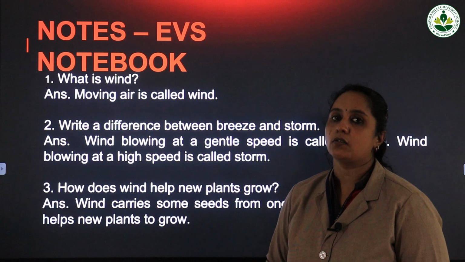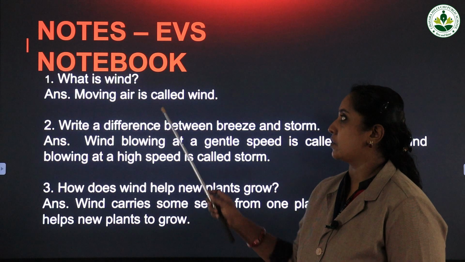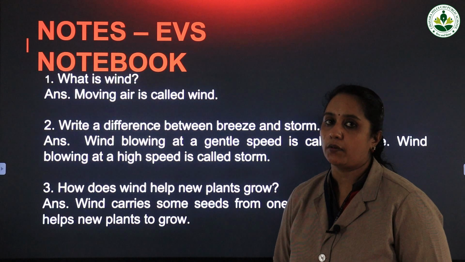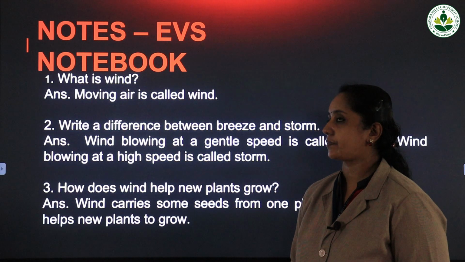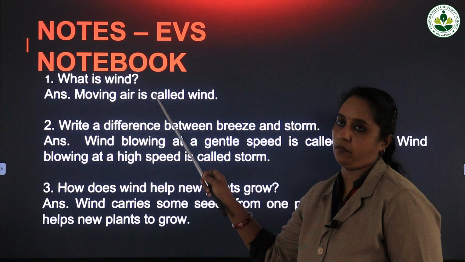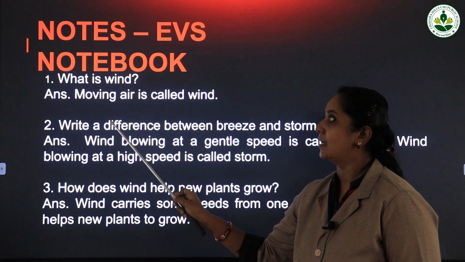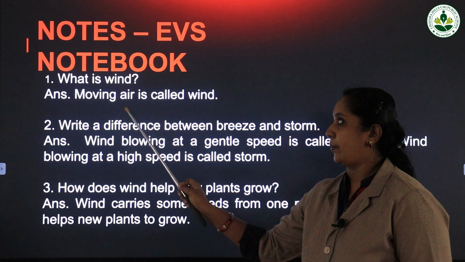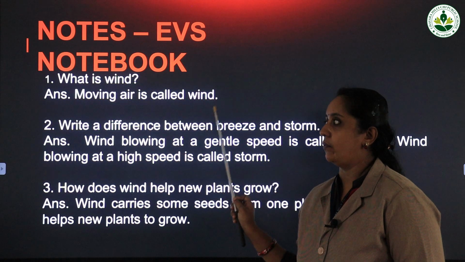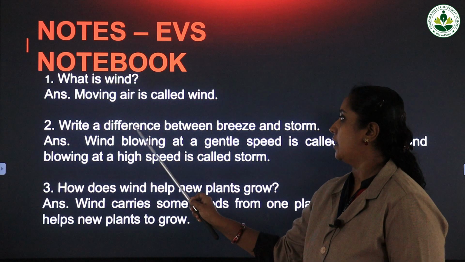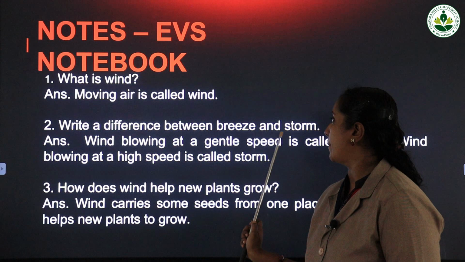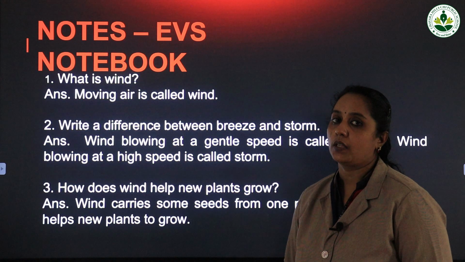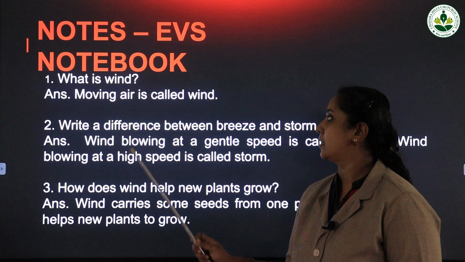Now let us see the question answers. So these questions and answers you need to copy down in your EVS notebook. The first question, what is wind? What is the answer? Moving air is called wind. I repeat, moving air is called wind. Now the second question, write a difference between breeze and storm. Yes, what is the answer?